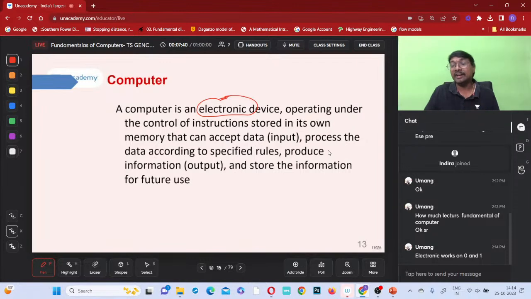But what about an electronic device? You have many options. Yes, it works on the binary system, 0 and 1, that is correct. A mechanical device cannot work on that; it is based on mechanical energy only, and self-thinking capability will not be there. But an electronic device will give the corresponding answer to whatever you ask. Alexa, a Fire Stick, a TV are all electronic devices only.